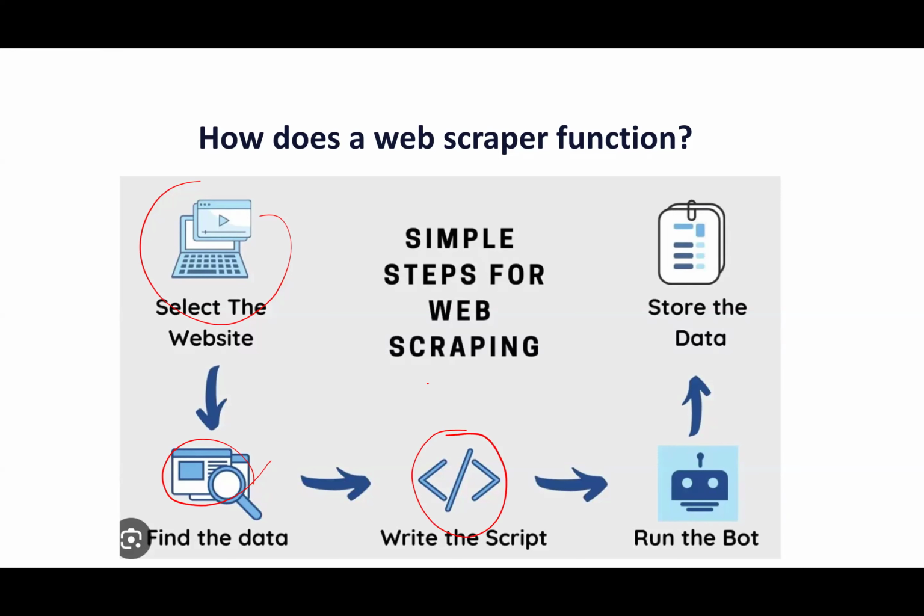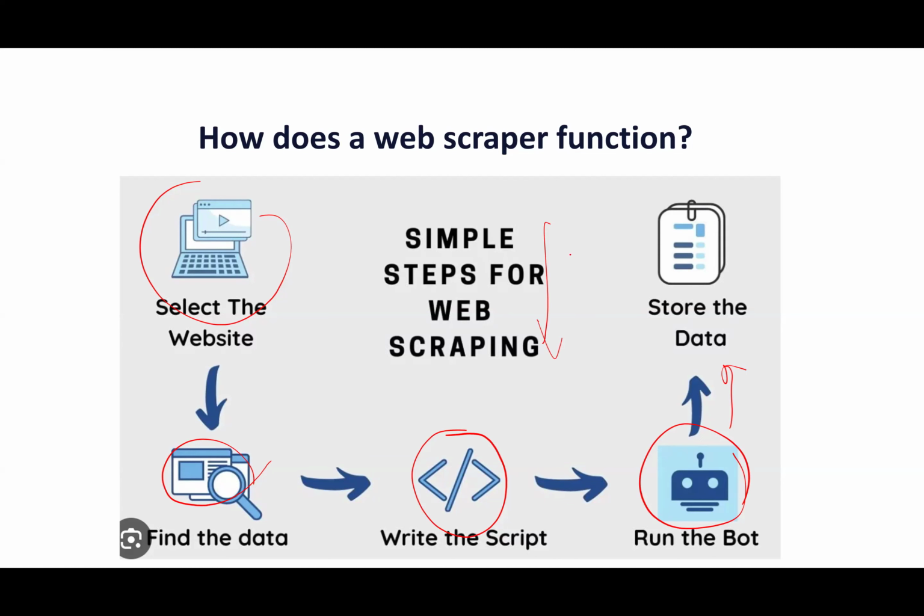A script is a very small program, written in Python. You can use any programming language, not only Python, to write a web scraping script. It can be a software tool also. Nowadays most organizations depend on powerful tools to automate things very fast. Then you run the bot and store the data in the file. These are the simple steps involved in web scraping.